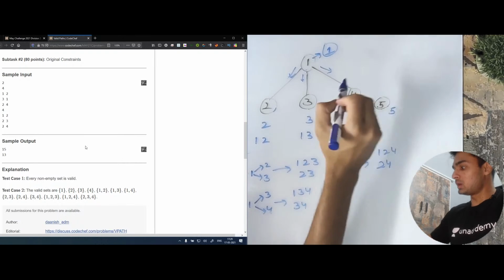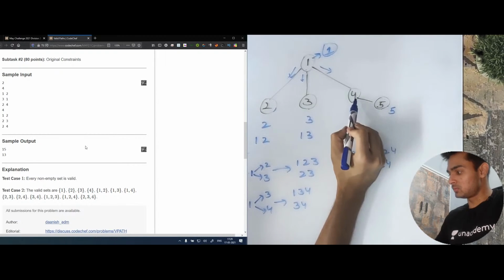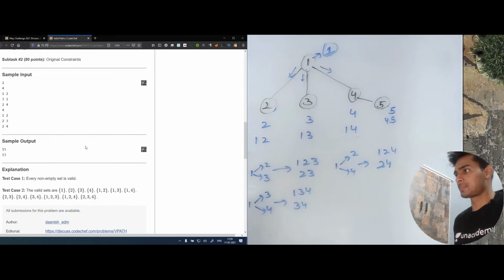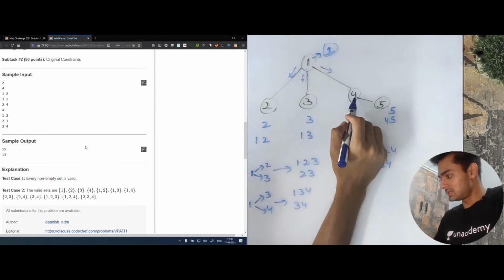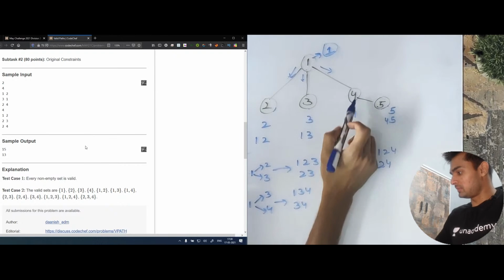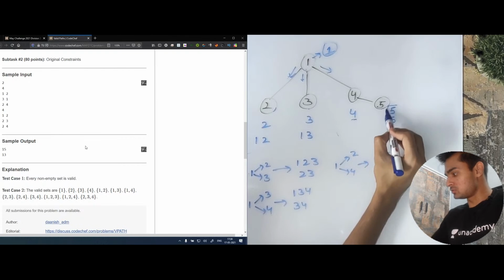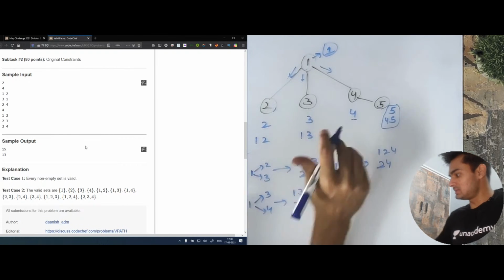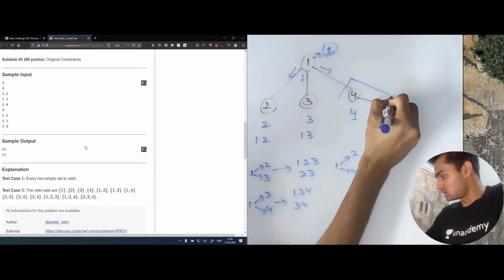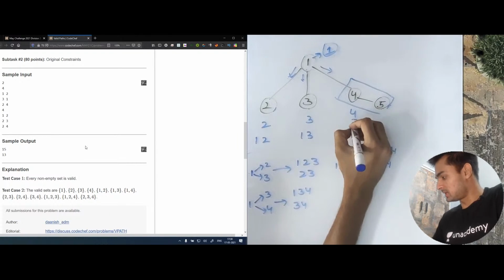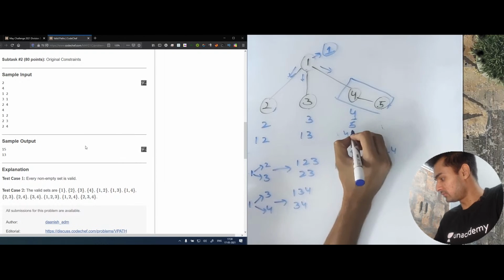So what are the total number of paths that this 5 is able to make with this 4? It is 4, 5 or this 4. Now this 4 says that I alone can make one path only, and when taken with my child, I have these two paths as well. So let's say this was some unit and it could make these paths, 4 and 4, 5.